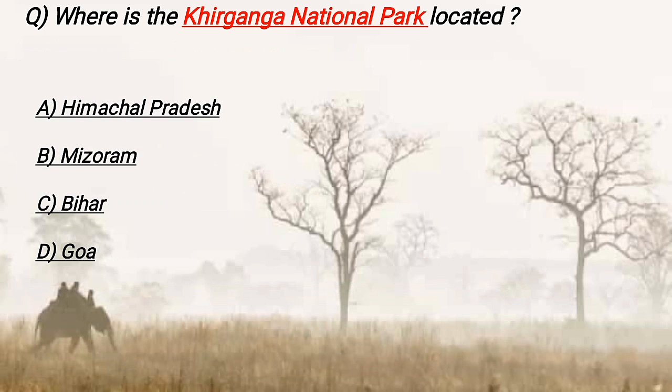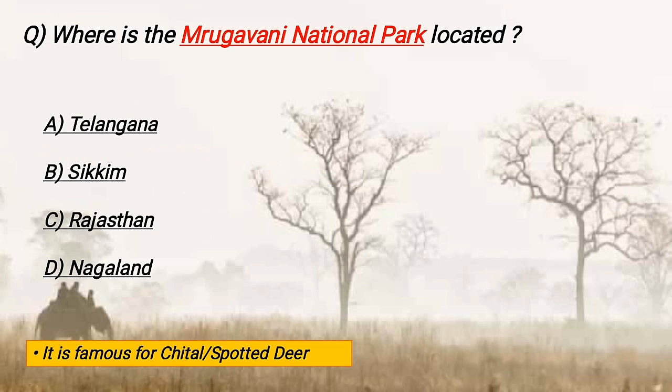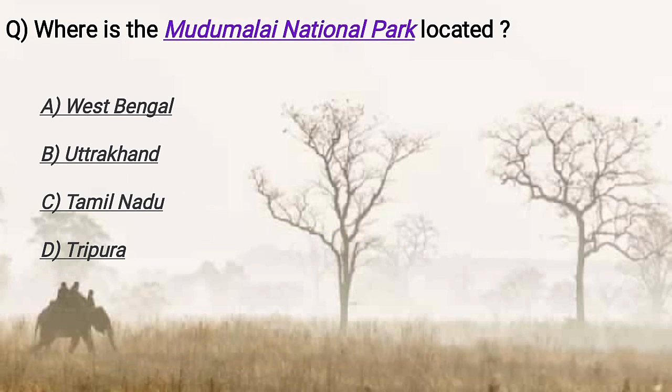Where is the Kheer Ganga National Park located? It is located in Himachal Pradesh. Where is the Mrugavani National Park located? It is located in Telangana, and it is famous for chital, that is spotted deer. Where is the Mudumalai National Park located? It is located in Tamil Nadu.